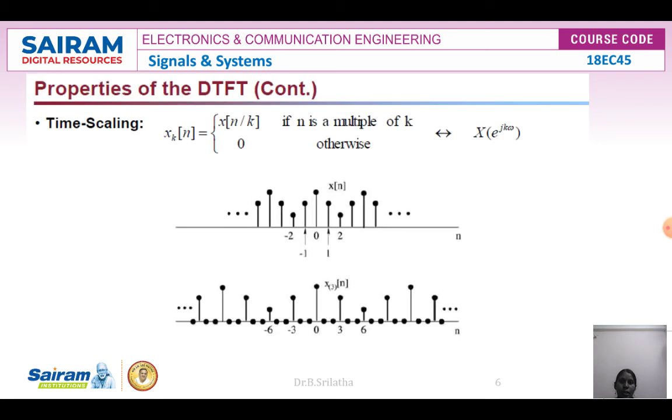Now the next one is time scaling. If you see the time scaling property, x k of n is equal to x of n by k if n is a multiple of k. So this is our x of n, and x3 of n is obtained by inserting zeros, so wherever we see minus 2 it is multiplied with minus 3, and zero elsewhere, keeping the multiples of that k. So this is nothing but the time scaling property.